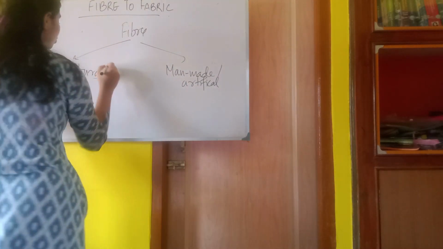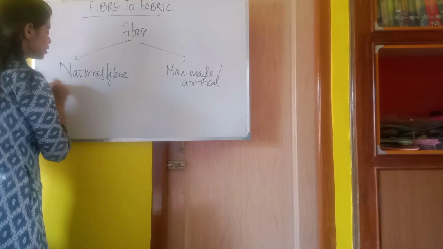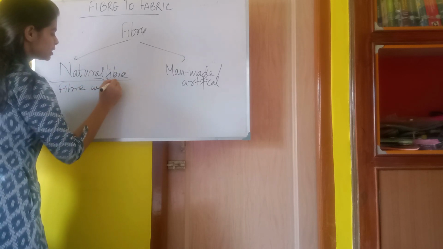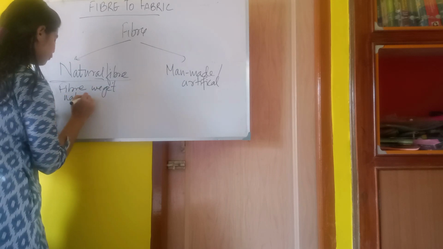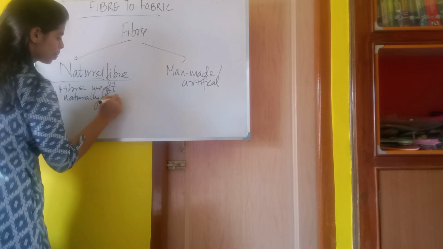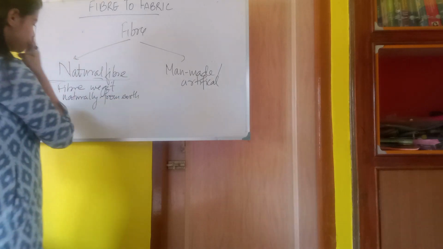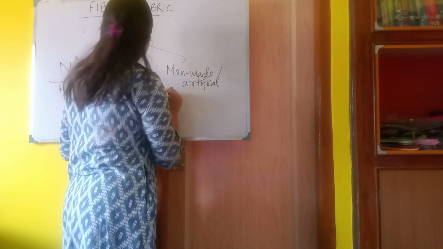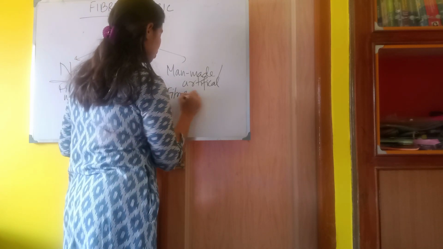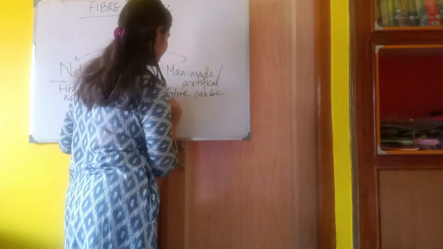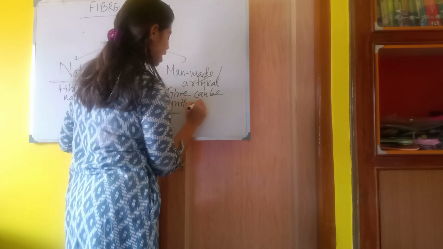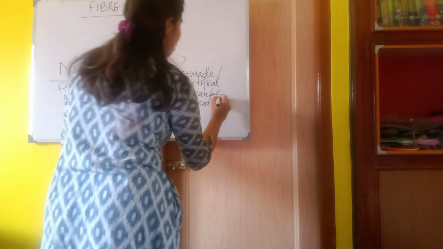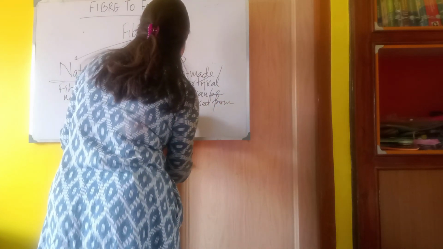So natural fiber means what are the fibers? The fibers we get naturally from earth. Fibers that we get naturally from earth. And what is man-made? Man-made means the fibers that can be synthesized from chemicals. Synthesize means that we obtain, that we have to prepare, that can be prepared from simple chemical substances.